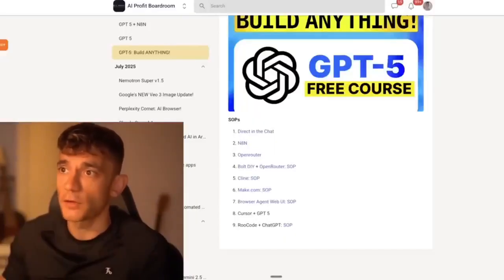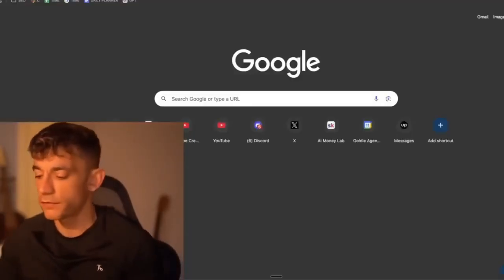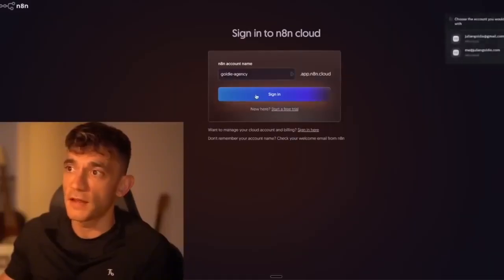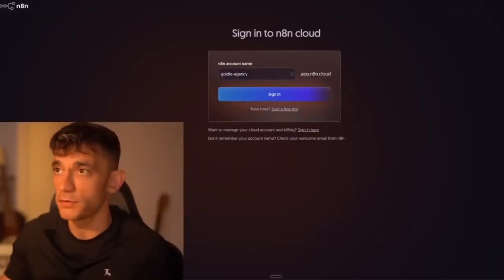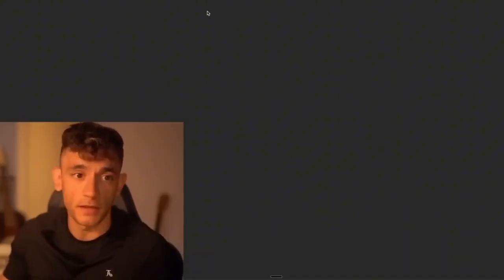Now, in the meantime, whilst we're waiting for that, one of the other ways that you can use this is to build your own AI agents, and you can use N8N for this. So if we go over to N8N, whilst we're waiting for that to load, we can sign in here. And N8N, you can actually host locally if you just want to use this for free, which is pretty cool as well. But I'm going to use the version online just to make it nice and easy.